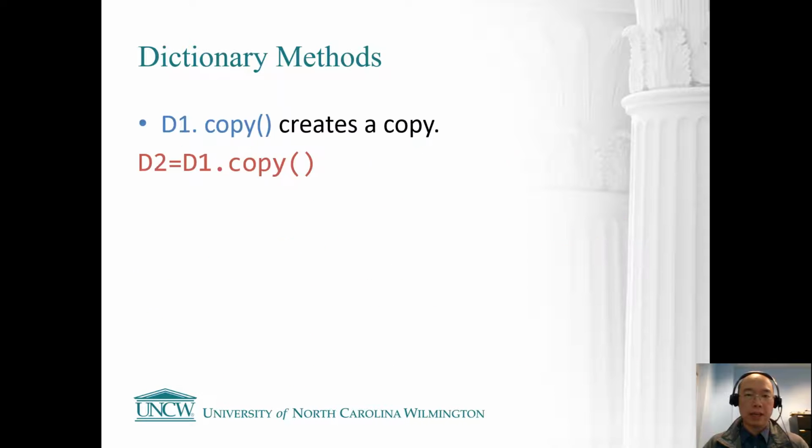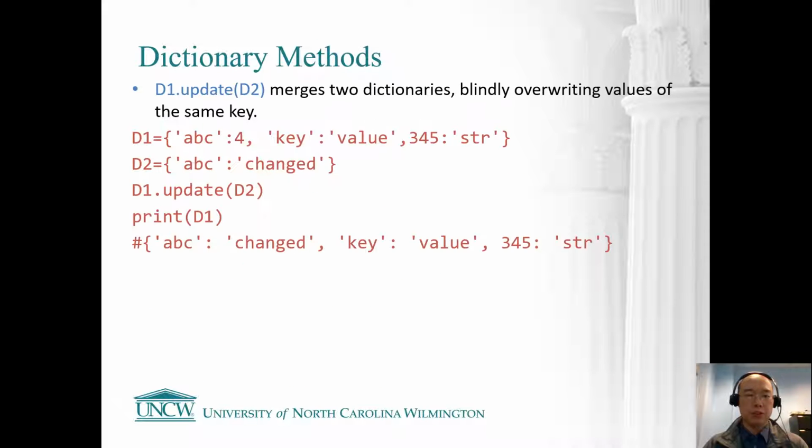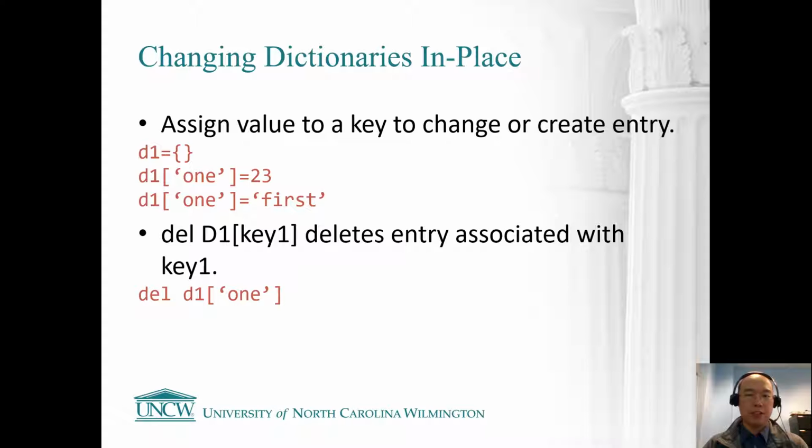Okay, so let's come back. I think I went a little bit too fast. For the first line, we created an empty dictionary, and then we set the key-value pair to be 1 as a key and 23 as the value. If we want to change that, we are still using the same key 1, and now I'm using the word first as the value. So I'm erasing the 23, and instead I'm linking the key 1 to first. We are changing the dictionary in place. We don't have to create a new dictionary to get this done.